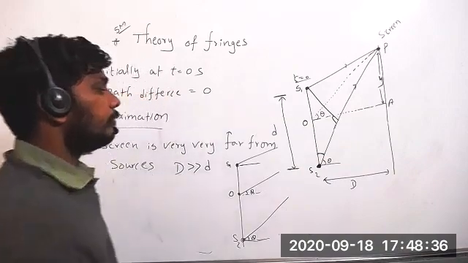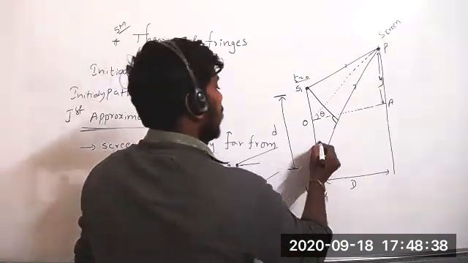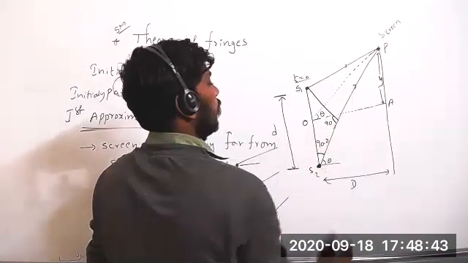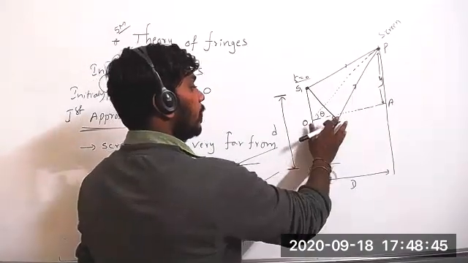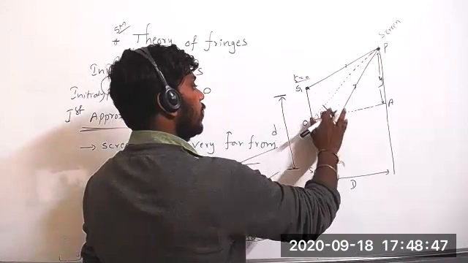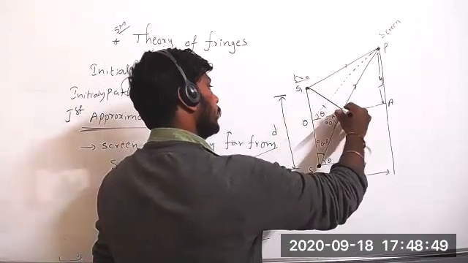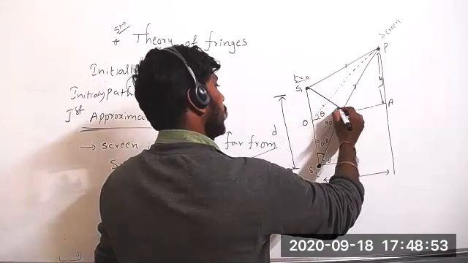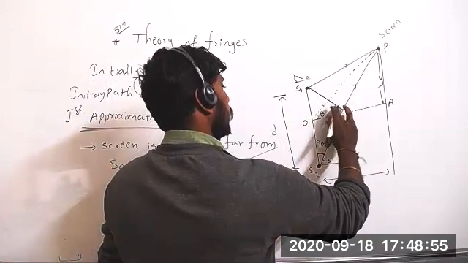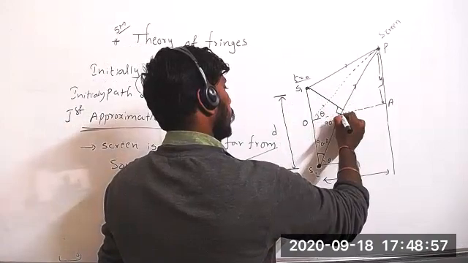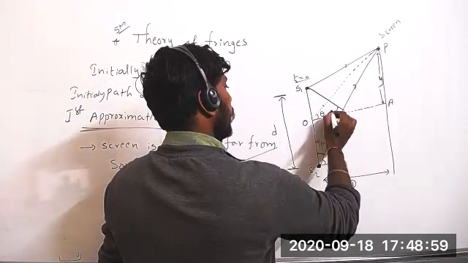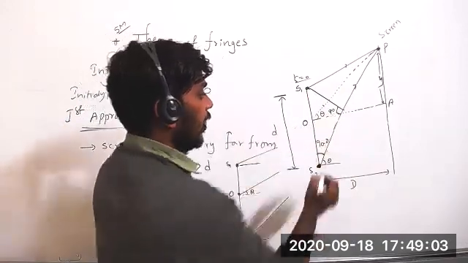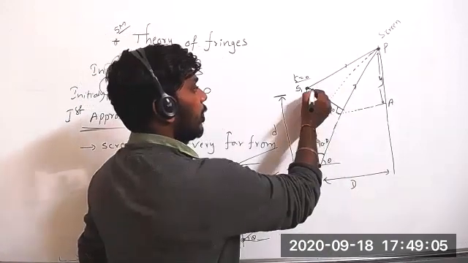Sir, 90 minus theta? Yes, 90 minus theta. Here you should remember, we should draw a perpendicular line. That's the meaning. It is perpendicular, so it is 90. Now see, it is 90 minus theta.